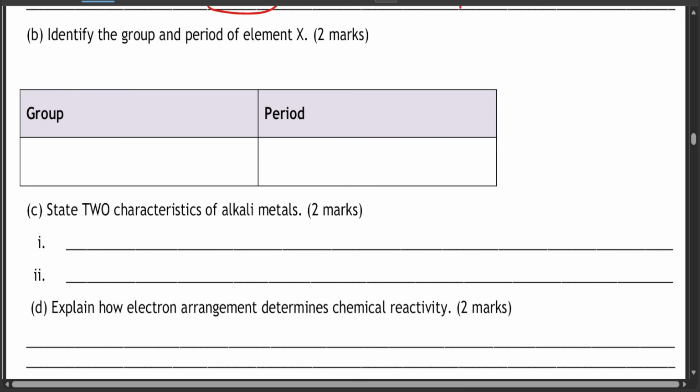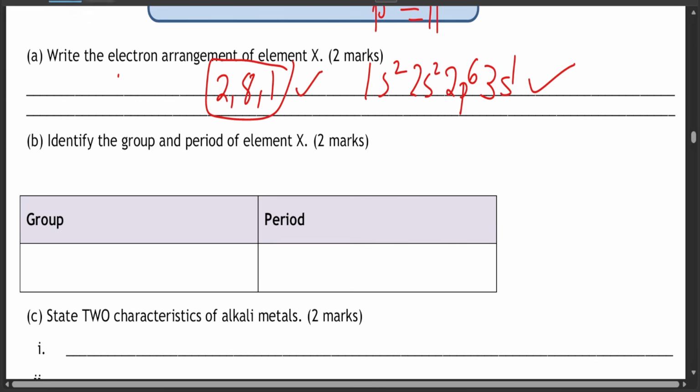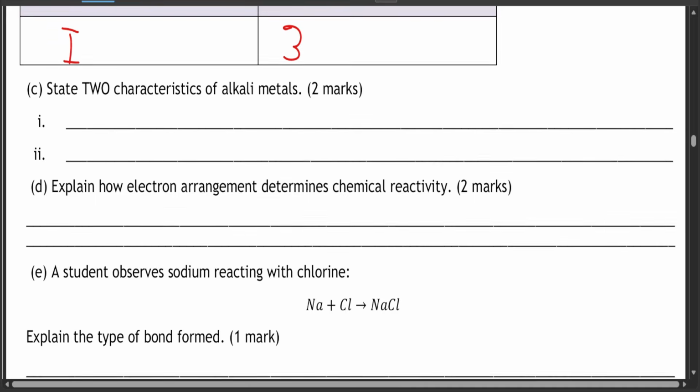Question B, identify the group and period of element X. The group is group 1. You look at the outermost energy level, so it's supposed to be group 1. Write it in Roman numerals. For the period, you look at the energy levels. If it has 3 energy levels, obviously it's going to be period 3. Write it in terms of numbers.